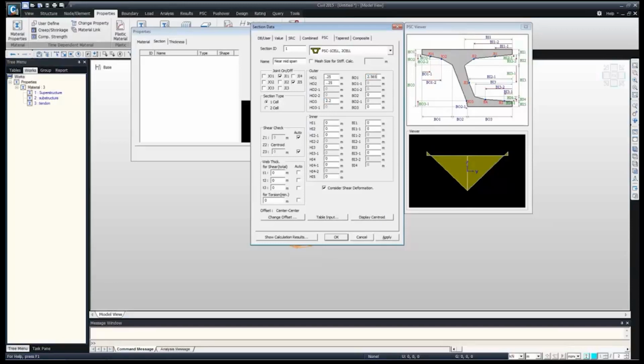2.565. We can see in the image that as we give the input, the image is created here. Then BO1 and BO2 is 0. It is totally vertical. Then BO3 2.5, then HI1 0.25, HI2 is again 0.25, HI21 is 0 again, HI3 is 1.7, HI4 is 0.2, HI41 will be 0, HI5 will be 0.3,